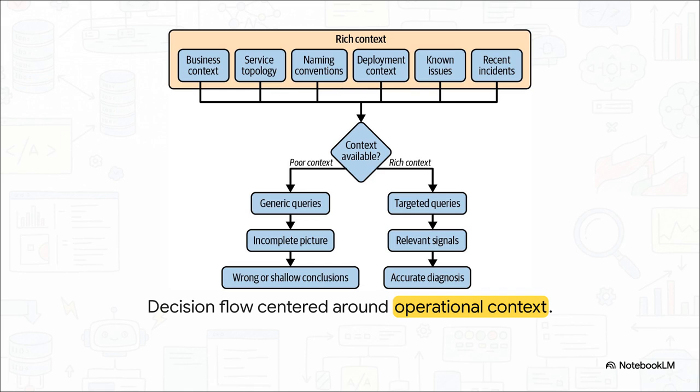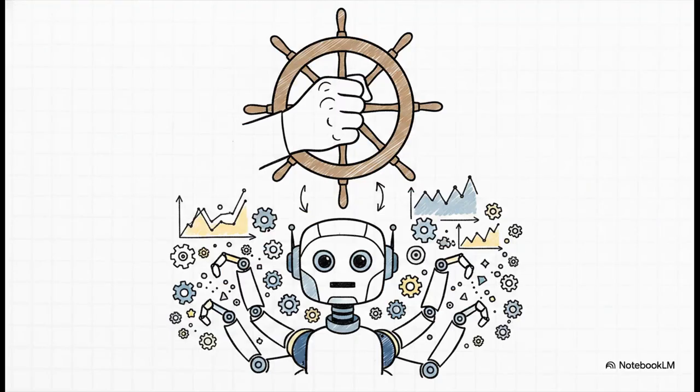But if you provide rich context, well, the agent can run highly targeted queries, isolate relevant signals, and arrive at a highly accurate diagnosis. The AI model itself isn't the main differentiator here. The quality of your context is. Because of this, the day-to-day job of a software engineer is fundamentally changing.